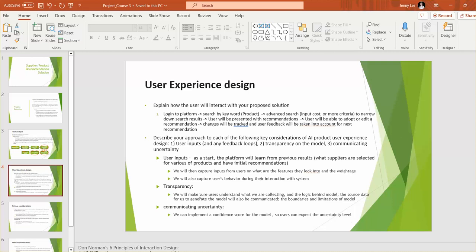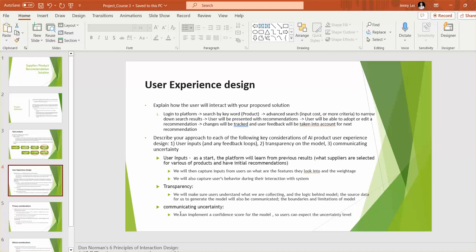Transparency will make sure that users understand what we are collecting and the logic behind the model, the data source, etc., for us to generate that model. And we'll also let them know the boundary and limitations of the model. For example, our model probably doesn't have the capability if we don't have sufficient data for a specific supplier, etc.